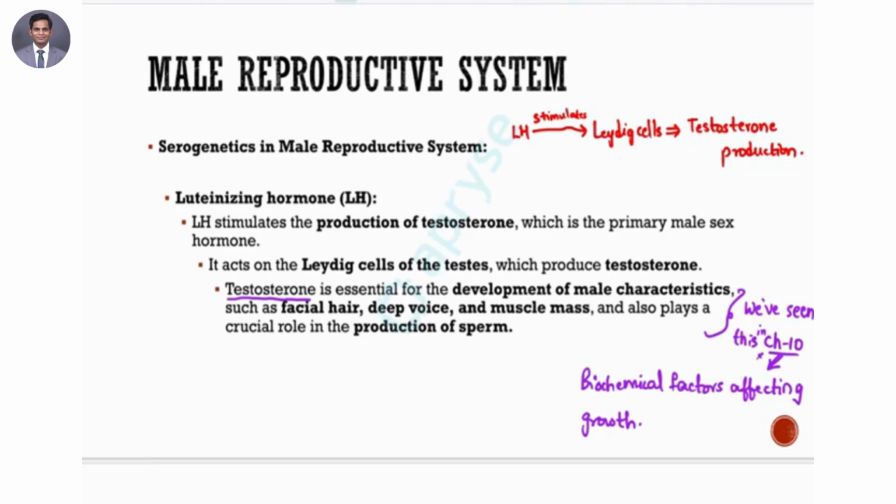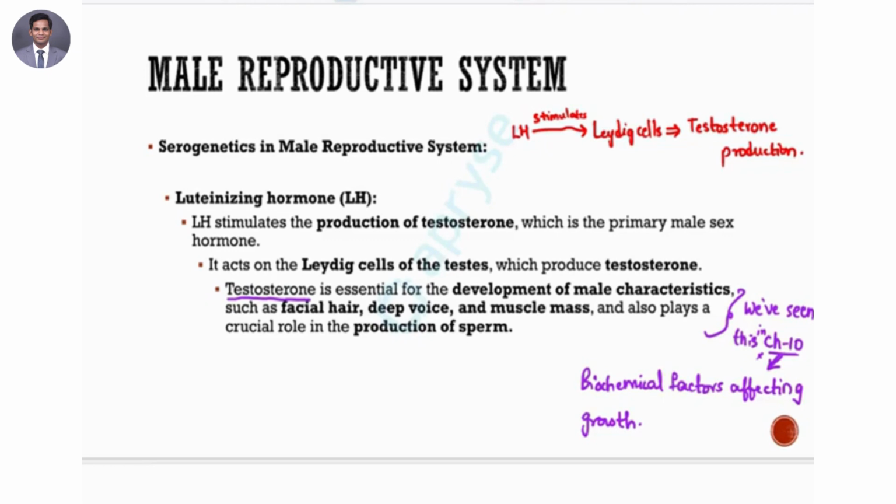Now, once that is released into the bloodstream, it is essential for the male characteristics to develop. Right. So testosterone is indispensable. Very, very important, especially when it comes to the development of the male secondary sexual characteristics. This is not only in terms of the male external genitalia and all of that, but also in terms of the facial hair, the bodily hair, the deepening of the voice, the development of muscle mass and the growth spurt, all of these things, right? So it plays a very crucial role in this entire set of processes.